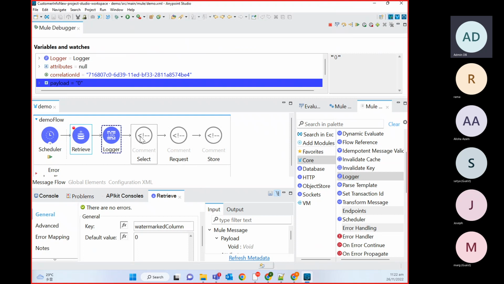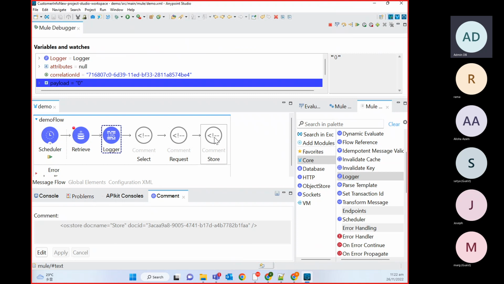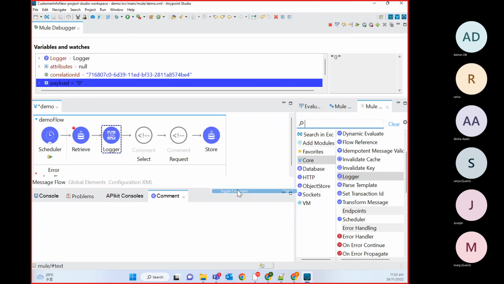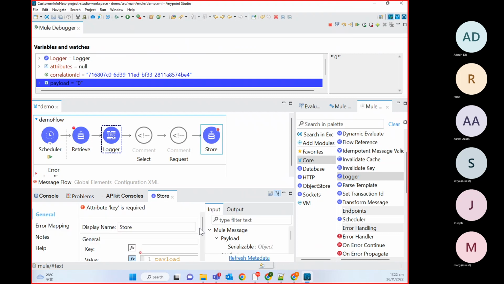Okay. What we can do, let's uncomment this one. So here, let's set this value as a 1, 2, 3, 4. Okay.